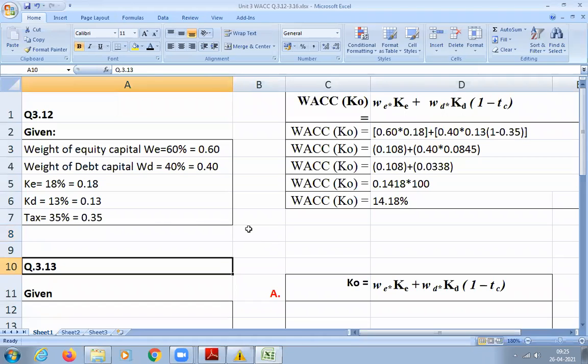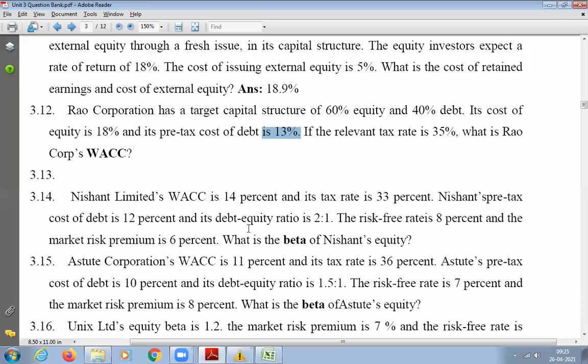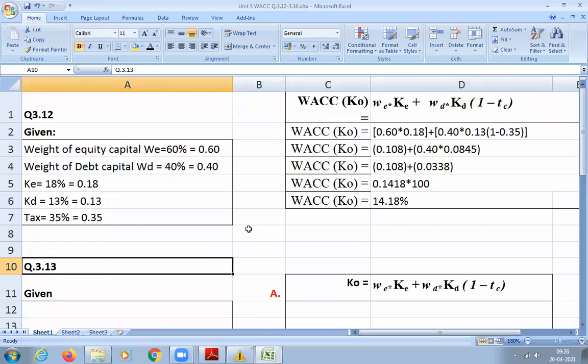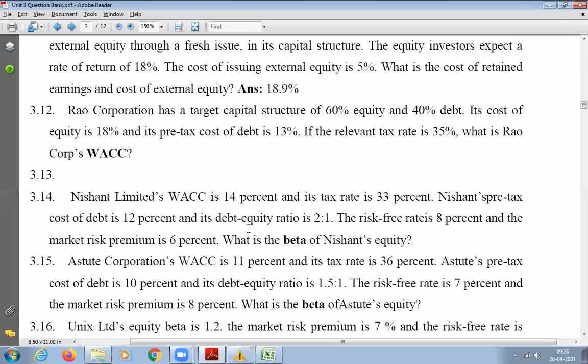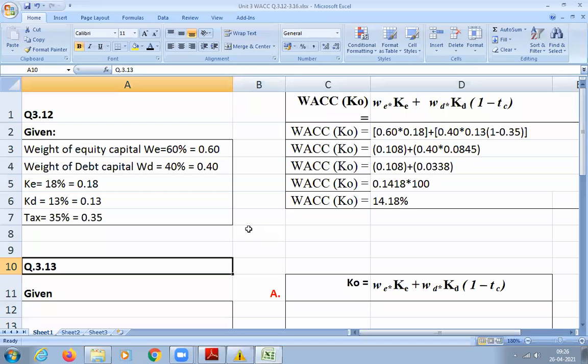Okay. Next, 3.13 we will do now. 3.13 I think is missing here. Is it there in your question bank? Students, No, sir, it's not there. 3.13 is not there. Okay. Shall I send it in your WhatsApp group now?